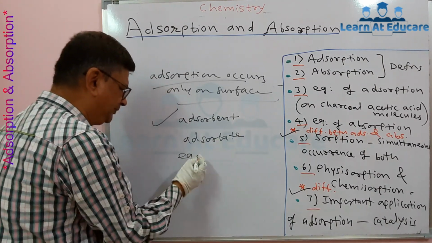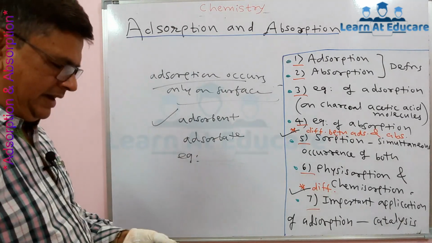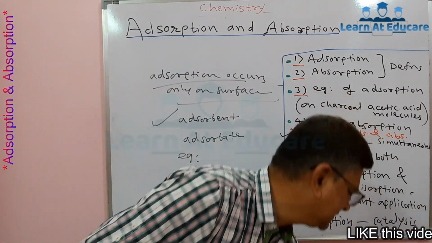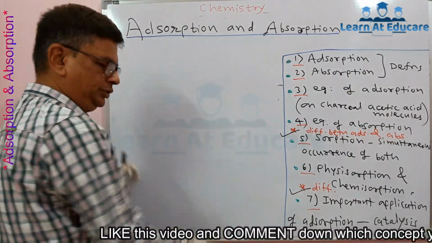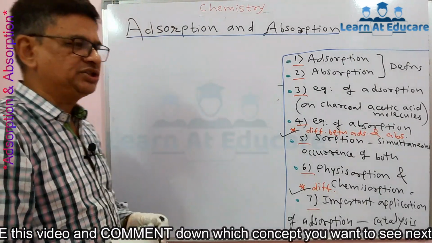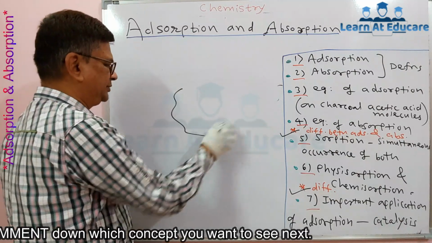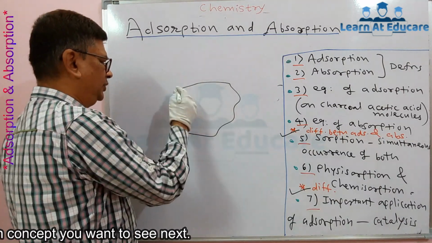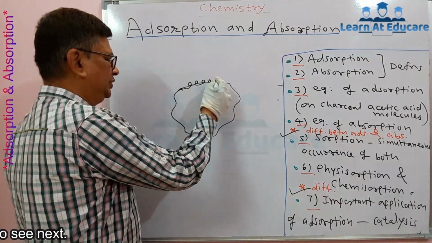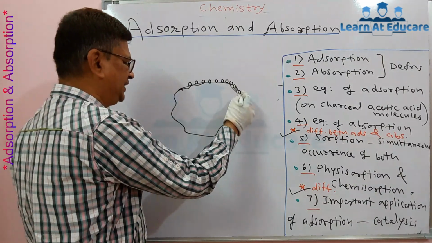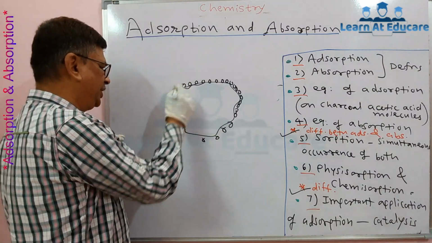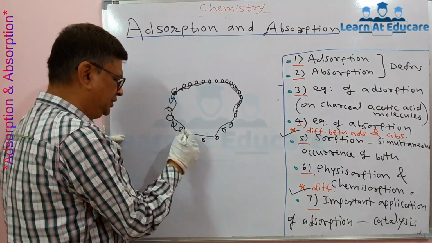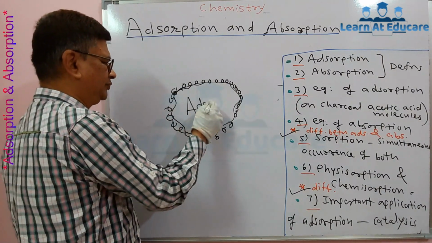We'll take an example, and that example is adsorption of acetic acid molecules on the surface of charcoal. Do you know, charcoal is an irregularly shaped object, and on the surface of charcoal the molecules of acetic acid get gathered, and this phenomenon is an example of adsorption.